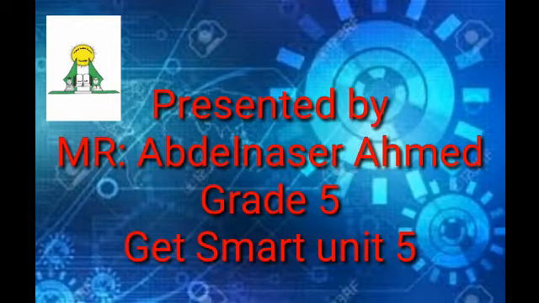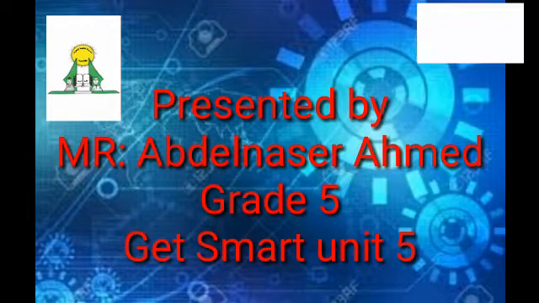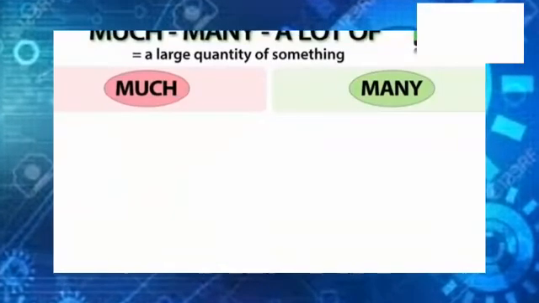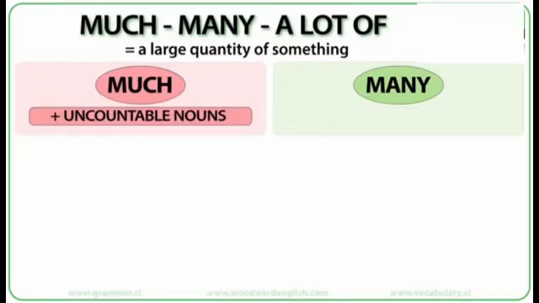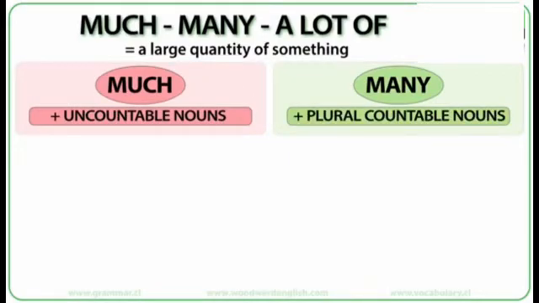Now we are going to talk about the first grammar lesson of unit 5. The difference between much, many and a lot of. Much and many are used to express that there is a large quantity of something or a large amount of something. Much is used with uncountable nouns, and many is used with plural countable nouns.